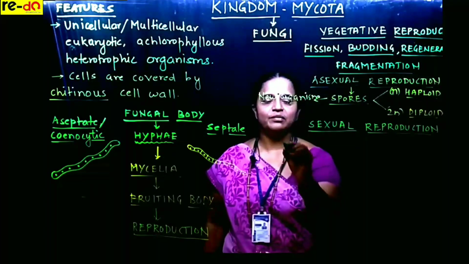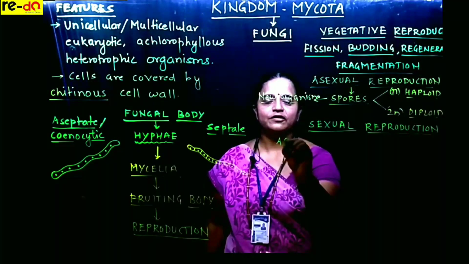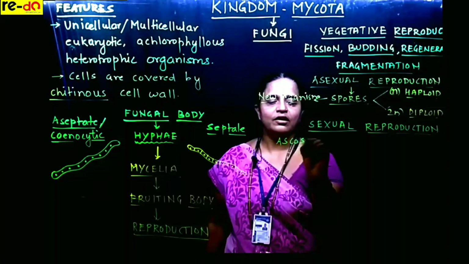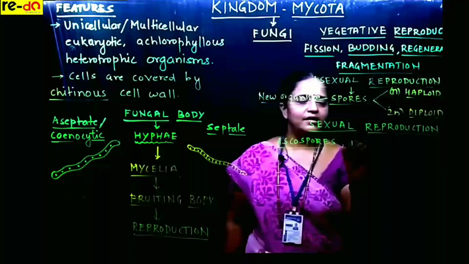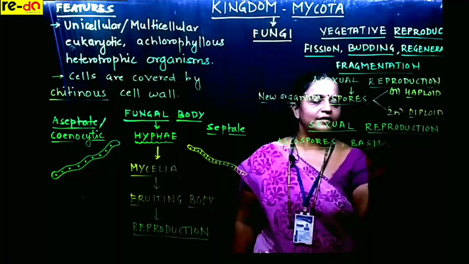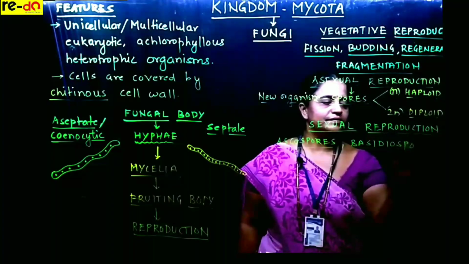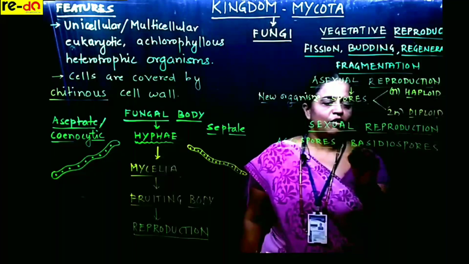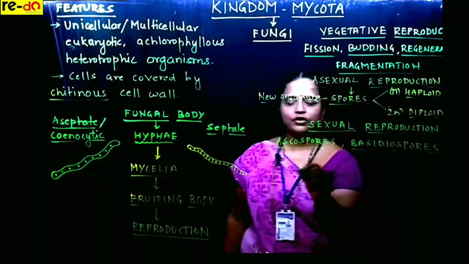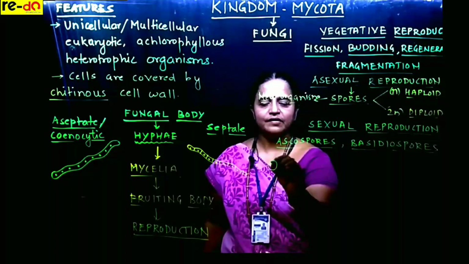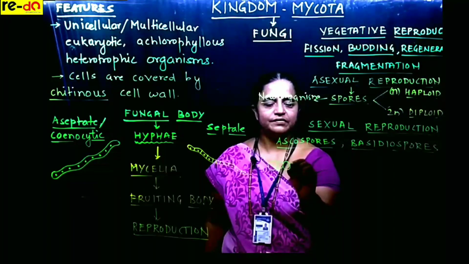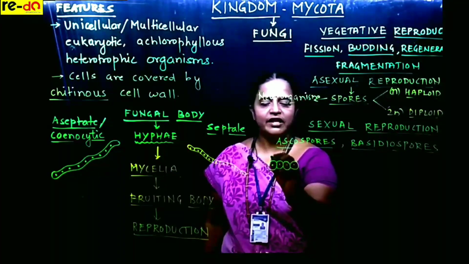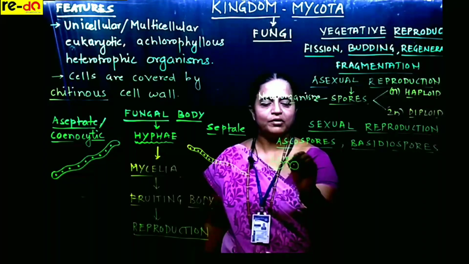Now for sexual reproduction, they produce special spores. These are called ascospores. They are also called basidiospores. Now what will these ascospores and basidiospores do? Say this is a spore. It undergoes cell division. The genetic material, that is chromosome number, is haploid.